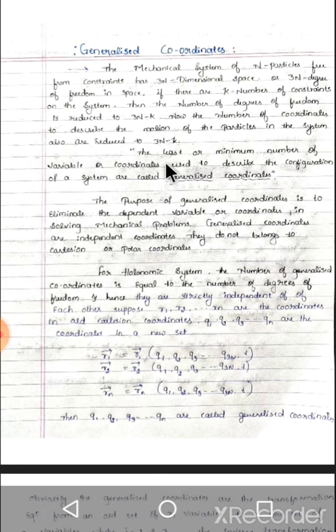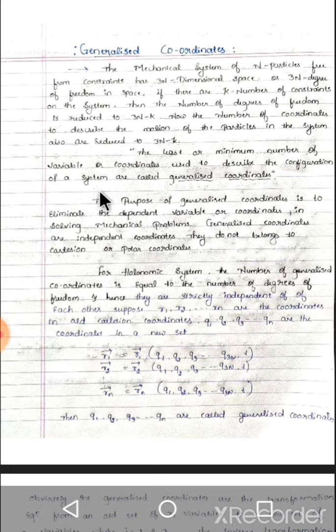Now the definition. The least or minimum number of variables or coordinates used to describe the configuration of a system are called generalized coordinates. The purpose of generalized coordinates is to eliminate the dependent variables or coordinates in solving mechanical problems.